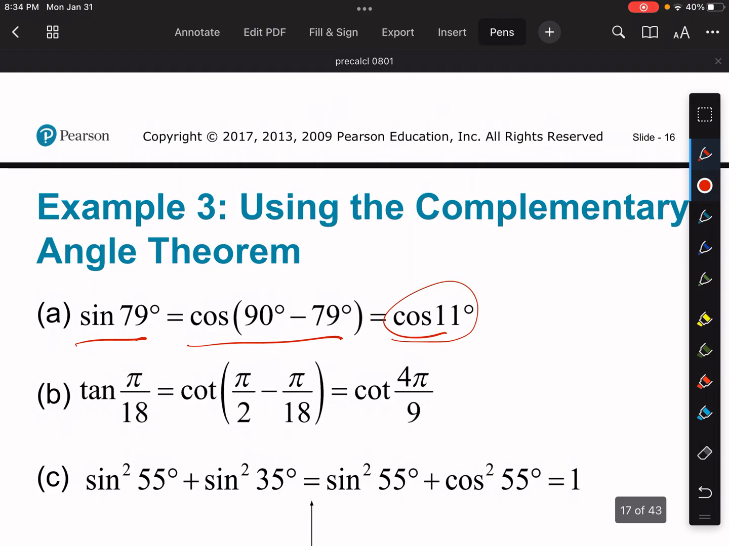Same thing with tangent here. So tangent of pi over 18, that's the same thing as the cotangent of 90 minus pi over 18, which is cotangent of 4 pi over 9 when you simplify.